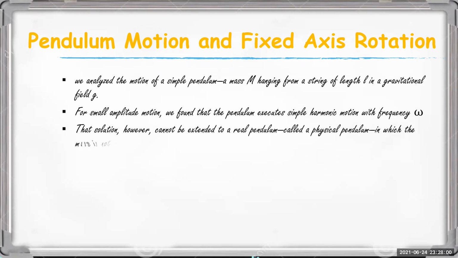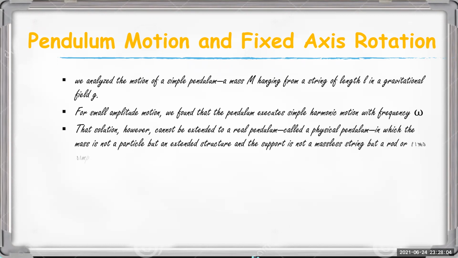But the solution cannot be extended to a real pendulum.